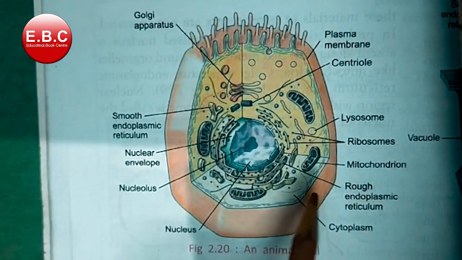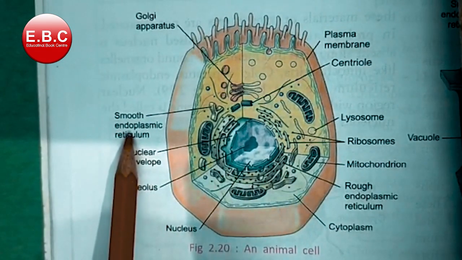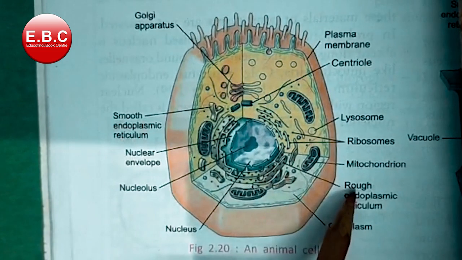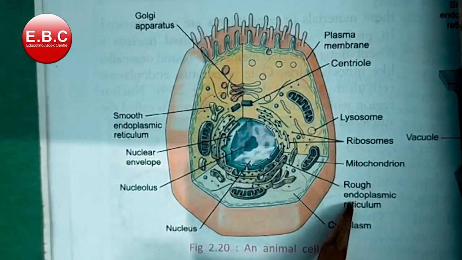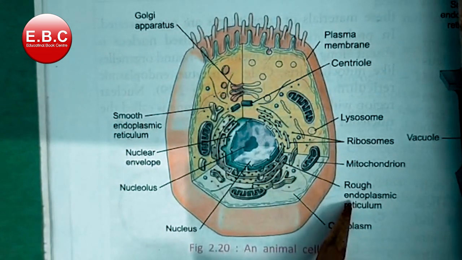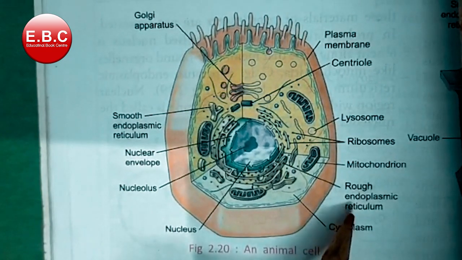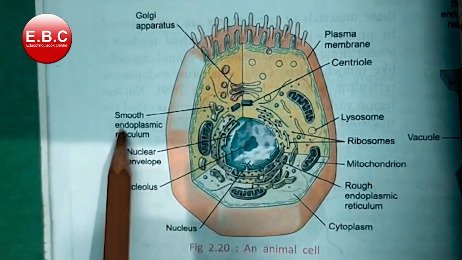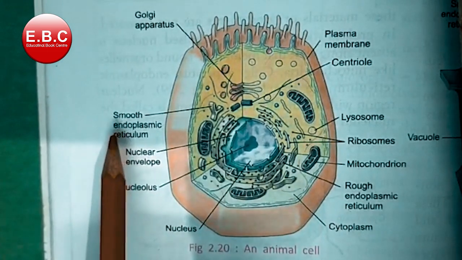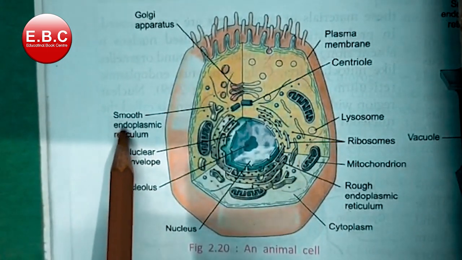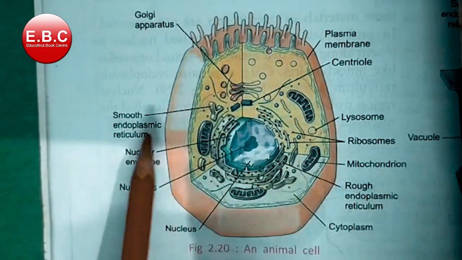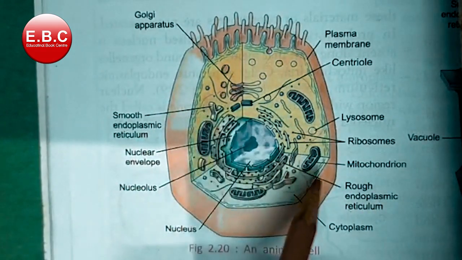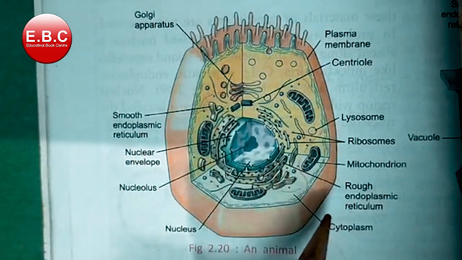Next is the endoplasmic reticulum, which is of two types, smooth and rough endoplasmic reticulum. The endoplasmic reticulum forms the intracellular and intercellular transporting system, increases the surface area for enzymatic reactions, and also provides support to the cell.